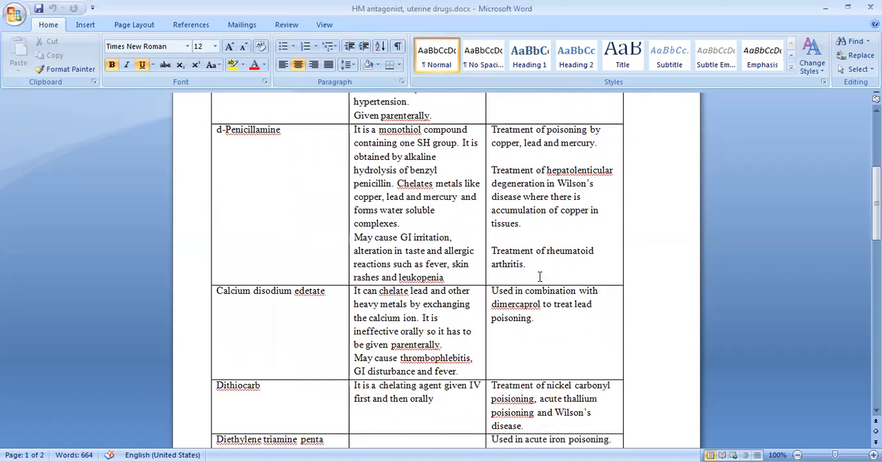Then the next compound is calcium disodium edetate, and this is especially useful in chelating lead and other heavy metals. It will exchange the calcium ion. So this compound will give up the calcium and it will bind the lead or other heavy metal ion. Now this drug also has to be given only parenterally. It cannot be given orally. Some side effects can be there, like fever, GI disturbance, thrombophlebitis. Generally, it is found that it is good to use calcium disodium edetate in combination with dimercaprol so that we can treat lead poisoning.